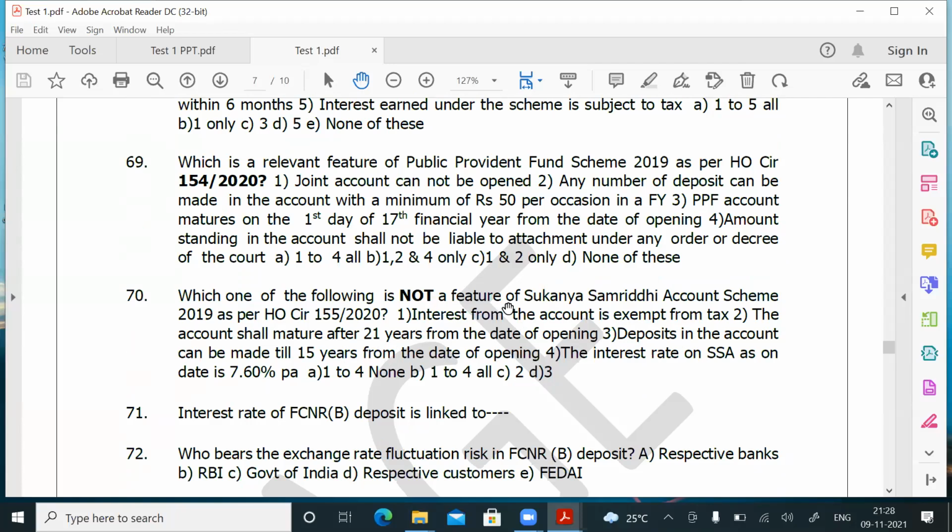Okay. So which is not a feature? Options 1 to 5, none of them is not a feature. If you tick 1 to 5 all, what I ask you, which one of the following is not a feature? If you tick that 1 to 5 are all not features, then it is wrong. 1 is a feature, second is also a feature, third is also one of the correct features, and 4 is also one of the correct features. That means none of them is not a feature. So all are there in the circular. Question number 70, the answer is A.